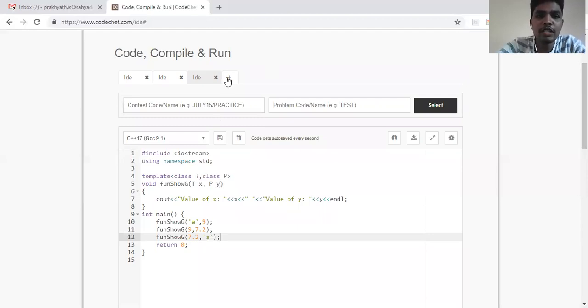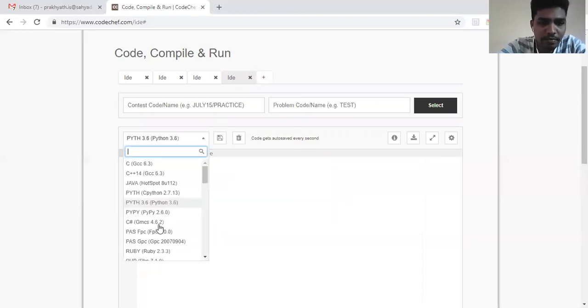Now we'll see generic classes. Fine. Okay, so we'll execute it in another screen.